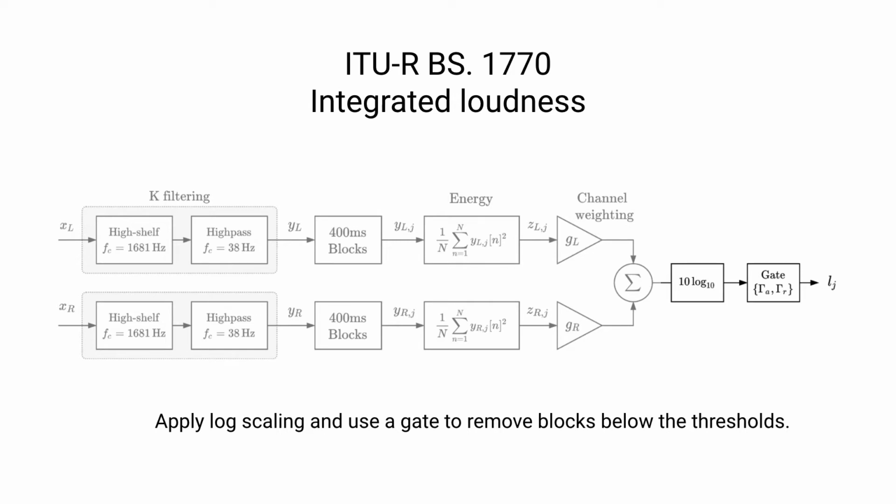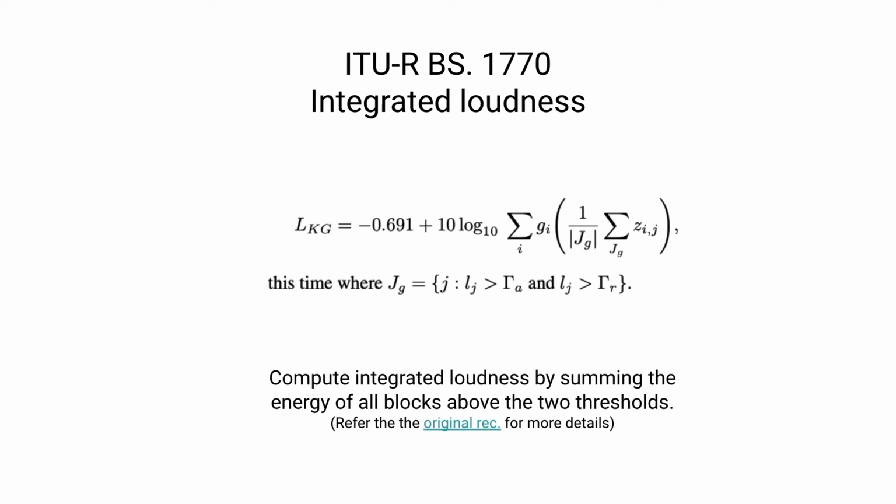Then once we have applied this channel weighting, we can apply log scaling to the energy in each block, and then we apply this specialized gating, which allows us to remove blocks below both set absolute and relative thresholds. And this gating mechanism is one of the key parts of the algorithm.